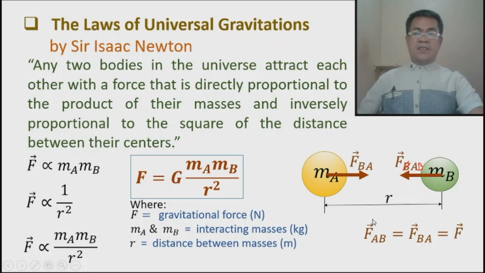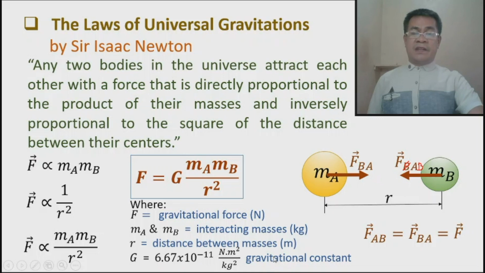Okay, then take note of this G. In mathematics, this is to balance, but in physics, we call this the gravitational constant. And the value is constant. We can use this for any particles that interact: 6.67 times 10 raised to negative 11.